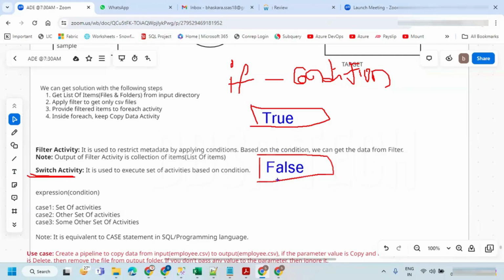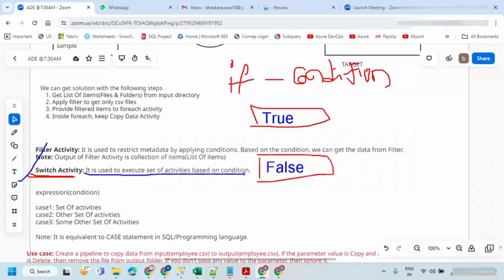If you have multiple conditions, what can we do? We are going to use the switch activity. It is used to execute a set of activities based on the condition.